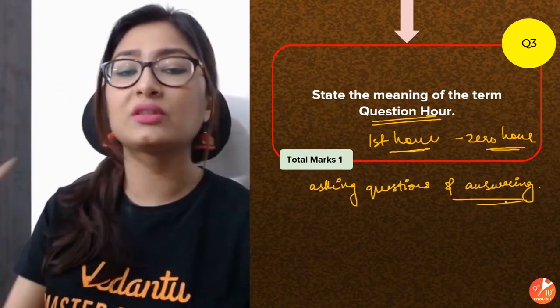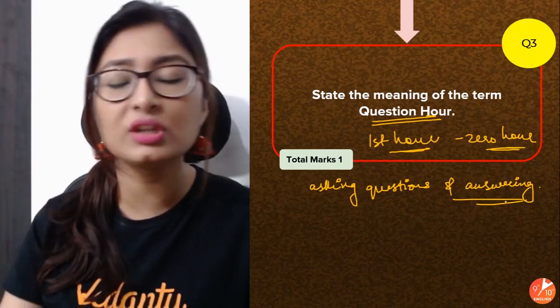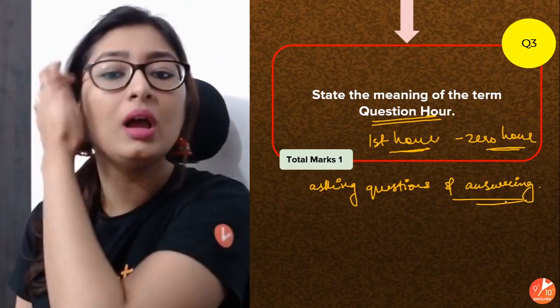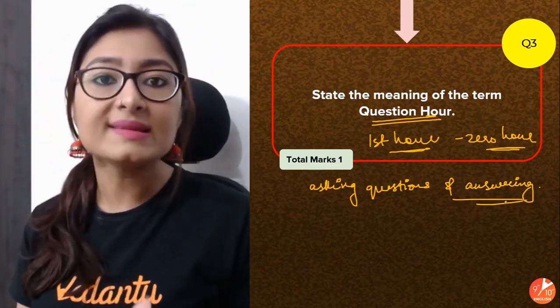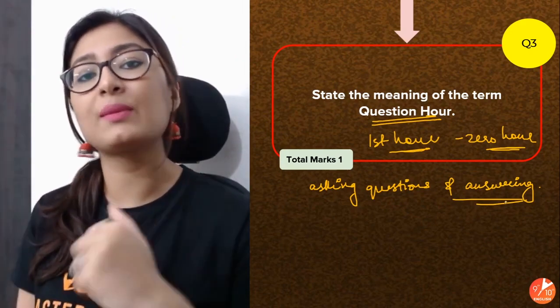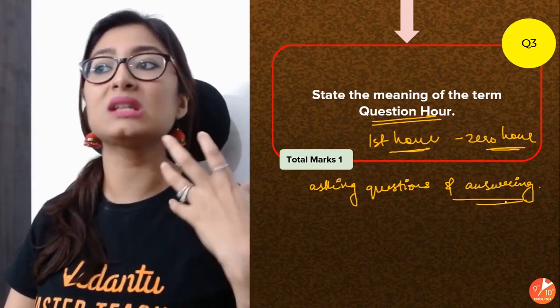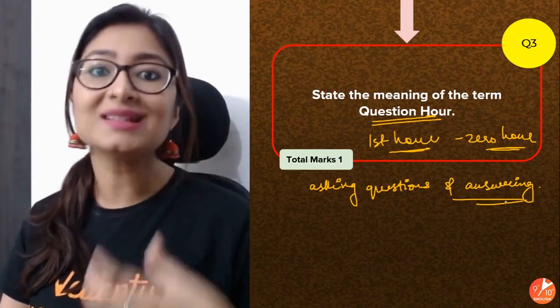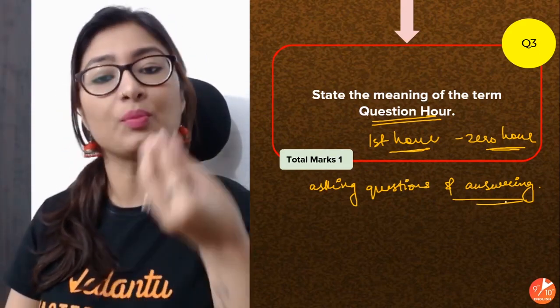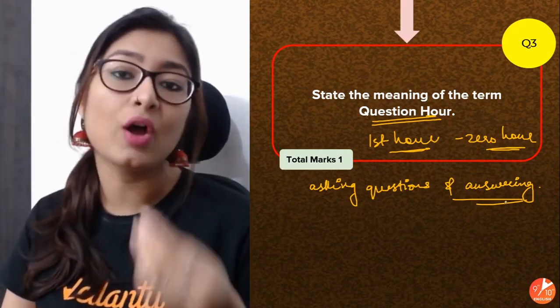The opposition questioning the ruling party, the ruling party questioning the opposition, all the members of the House are supposed to question each other and everyone is supposed to answer. This is in terms of maintaining transparency and imparting the required information, which ultimately maintains the essence of democracy.